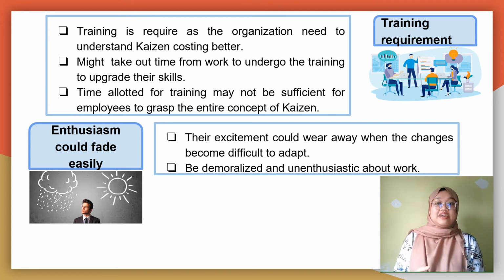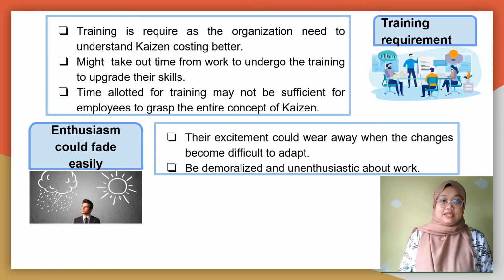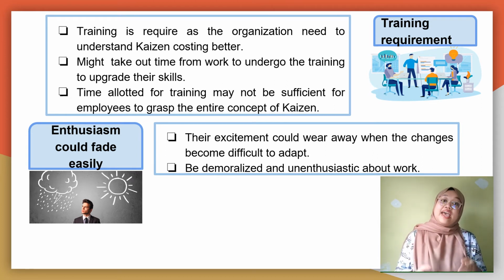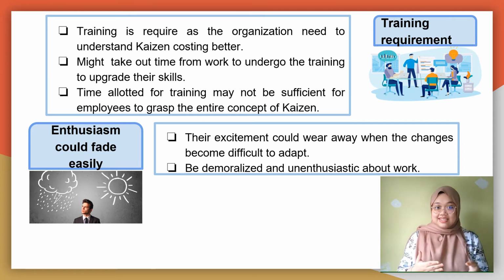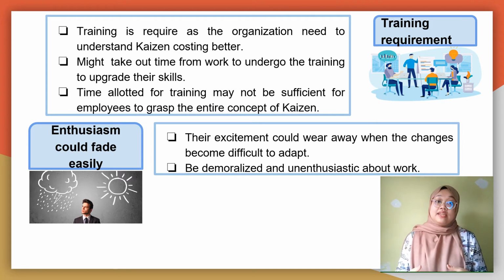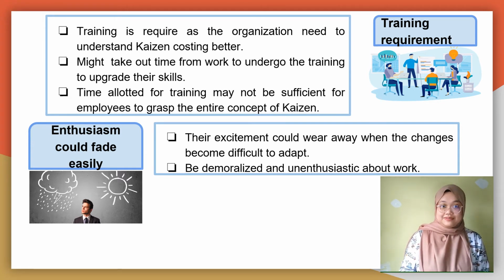However, their excitement could wear away when the changes become difficult to adapt. They may resort to the old practice and stick to it since they feel more comfortable with that practice. In addition, employees could be demoralized and unenthusiastic about the work. Hence, the time and resources spent to implement Kaizen are wasted, and the purpose of implementing Kaizen is defeated.